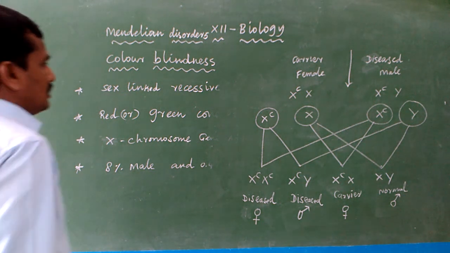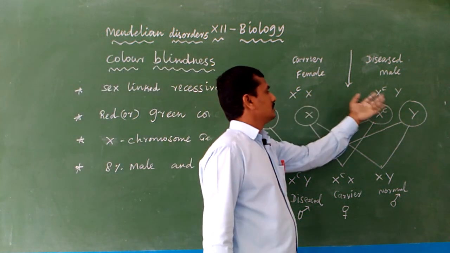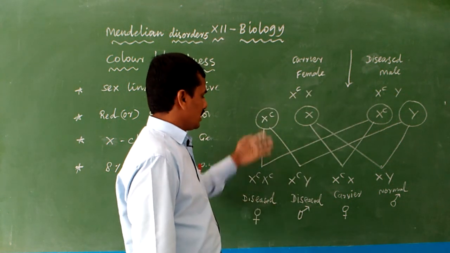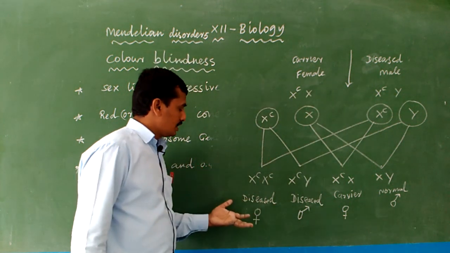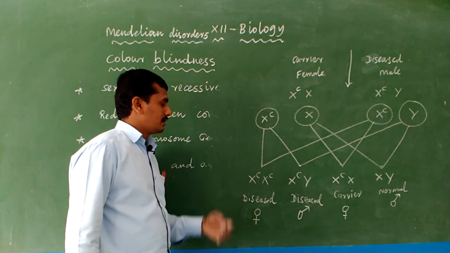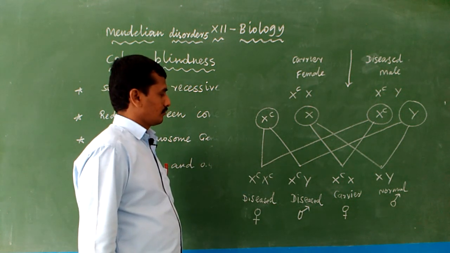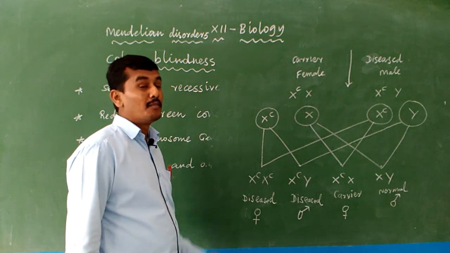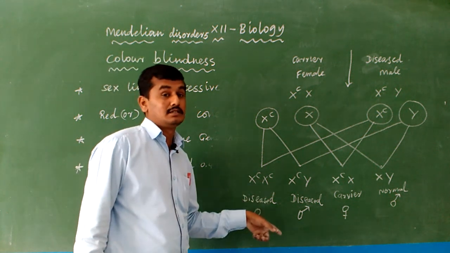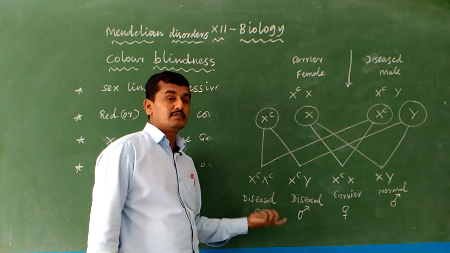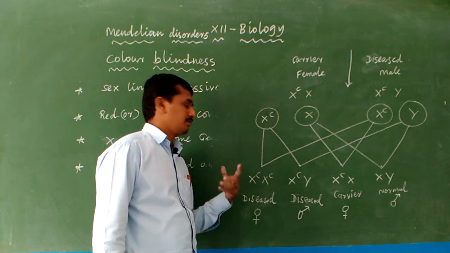A carrier female marries a diseased male. In this cross, how many percentage of females become color blind? 50%. We take the females as 100%. How many percentage of females become color blind? 50%. How many percentage of females become carriers? 50%.